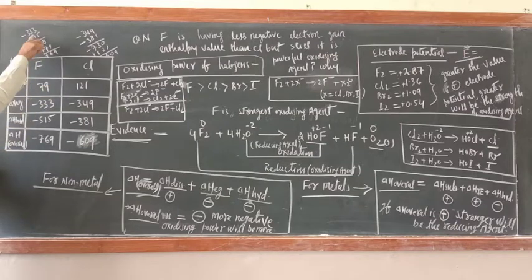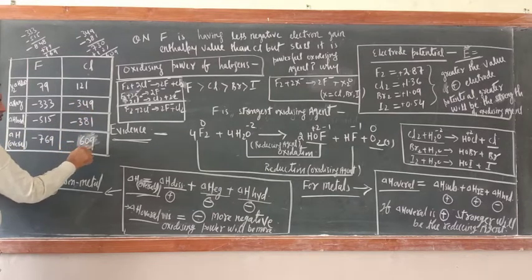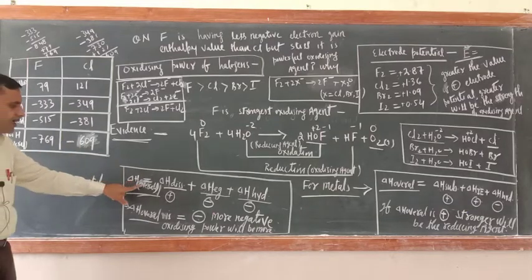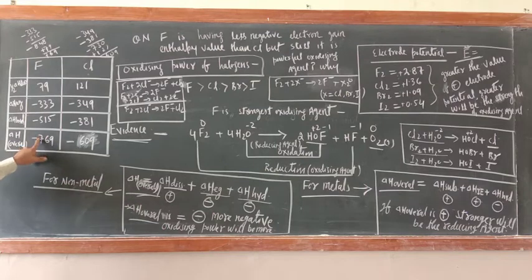If you just see here, I sum up also, negative you add, this is the positive, so subtract here. So you will get minus 769. Same is the case here. This is minus 609. So greater the delta H overall value negative, so stronger will be the oxidizing agent strength.